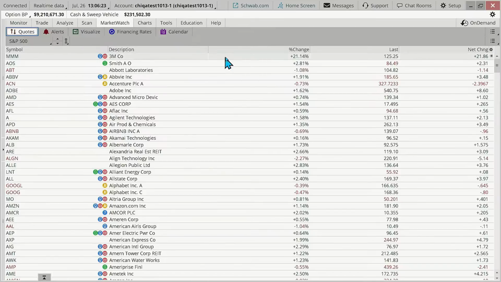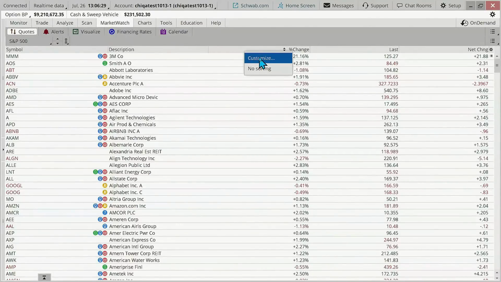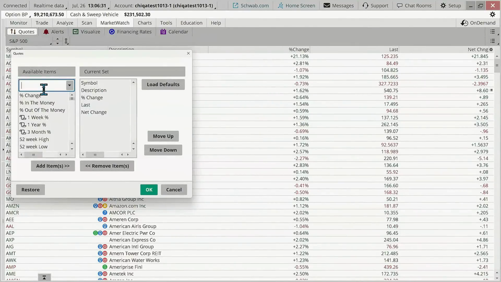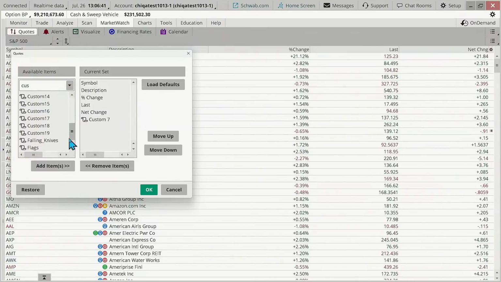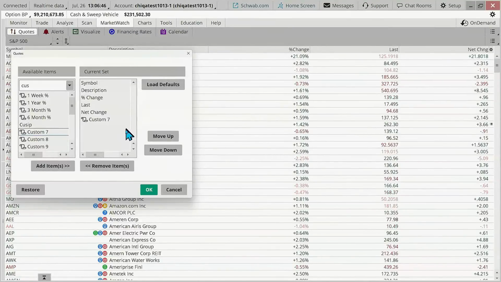Okay, and so I'm going to show you that code. I built it over here. I'm just going to customize right now. We'll click going back to customize. Remember, we do have custom columns that can be built. In fact, the one I've created over here is just custom column 7 right here. There are quite a few that can be added in to the Market Watch tab, and there are some ways to add some additional ones in as well, just so you're aware of that.